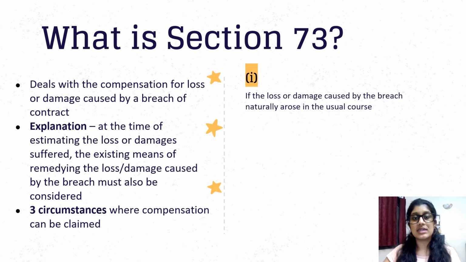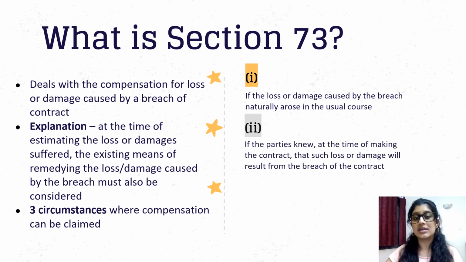The first one is if the loss or damage caused by the breach naturally arose in the usual course of events. So if whatever contract that you have made, if the other person does not comply with or breaches the basic obligations of the contract, leading to direct damages or losses that are caused, then that is one of the things that you can get damages for.